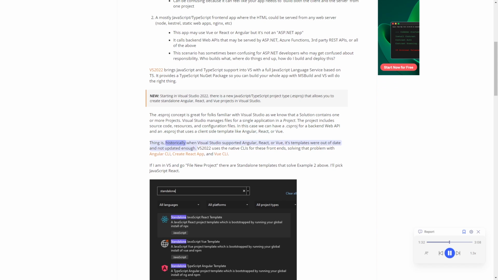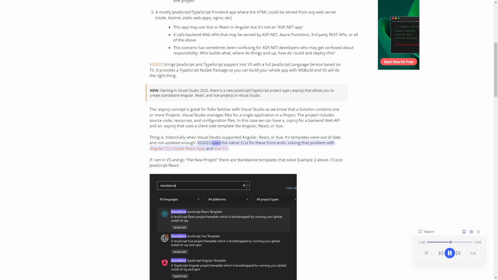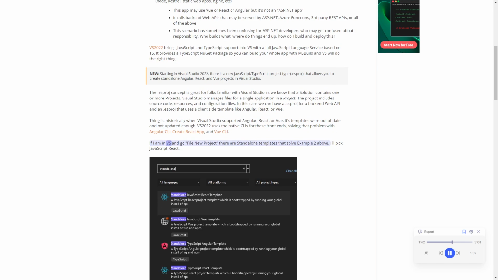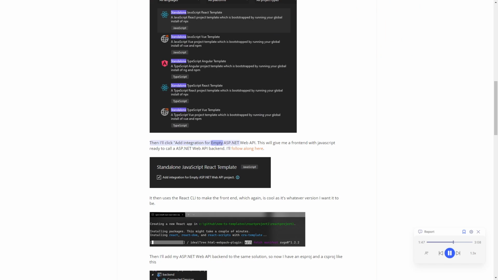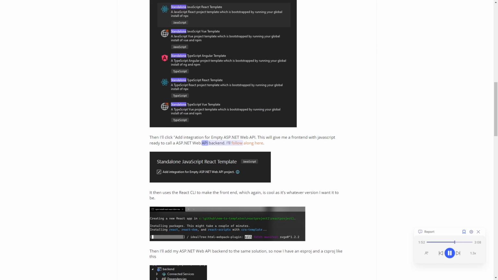Thing is, historically when Visual Studio supported Angular, React, or Vue, its templates were out of date and not updated enough. VS 2022 uses the native CLIs for these front ends, solving that problem with Angular CLI, Create React App, and Vue CLI. If I am in Visual Studio and go File, New Project, there are standalone templates that solve example 2 above. I'll pick JavaScript React. Then I'll click Add Integration for empty ASP.NET Web API.